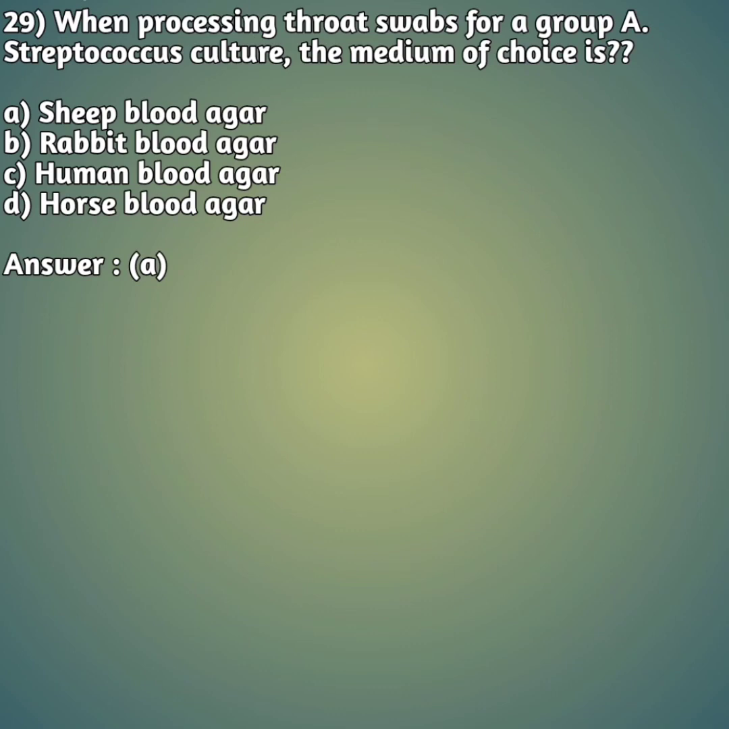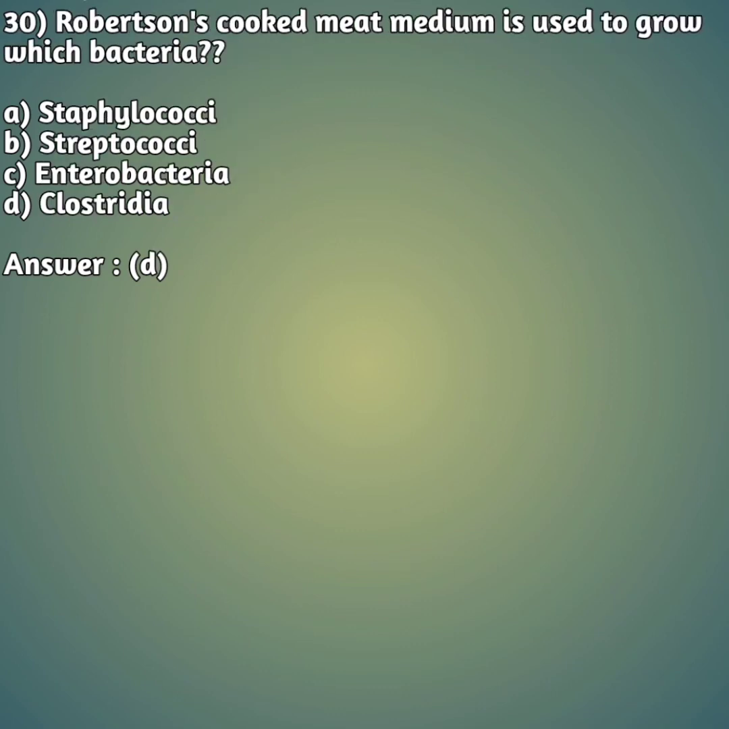Moving on to our 30th question. Robertson cooked meat medium is used to grow which bacteria? Option A Staphylococci, option B Streptococci, option C Enterobacteria, and option D Clostridia. So the right answer is answer D. Clostridia is grown in Robertson cooked meat medium.